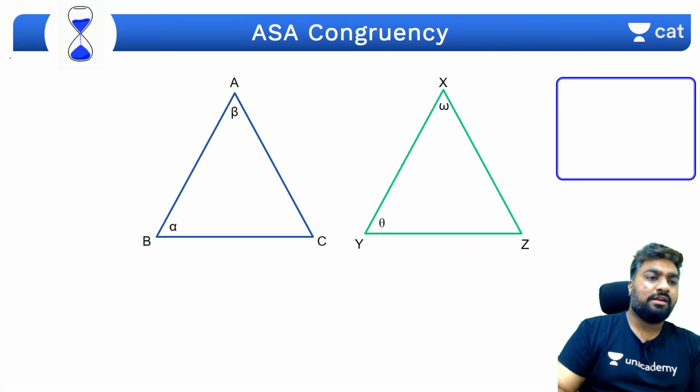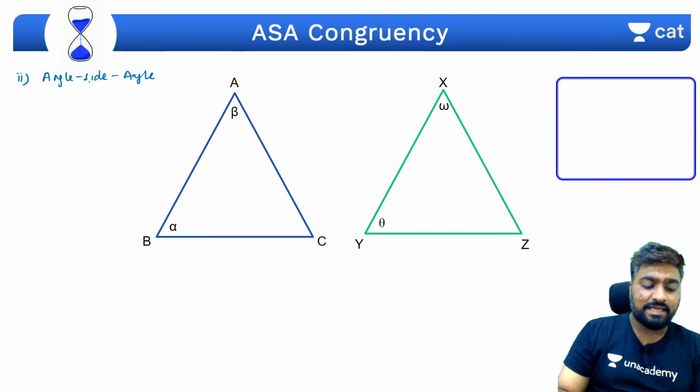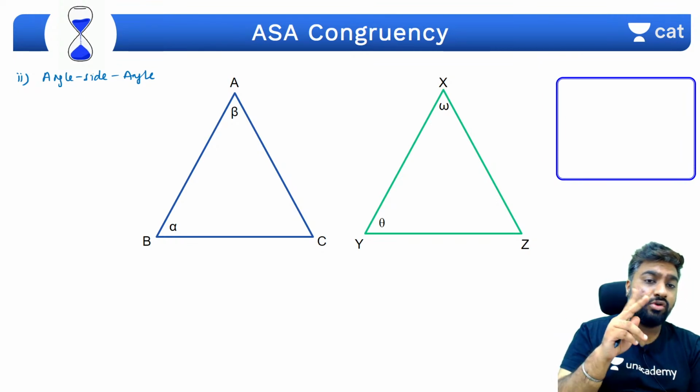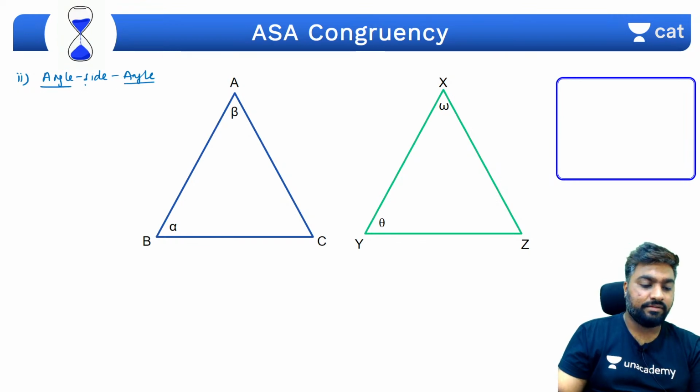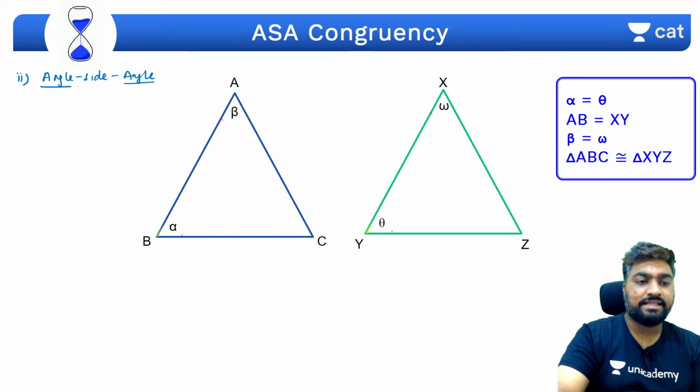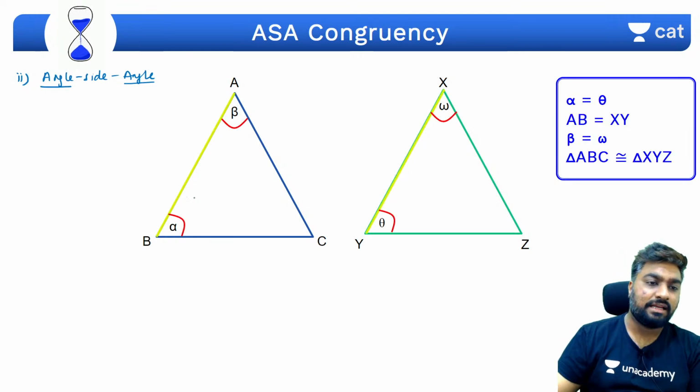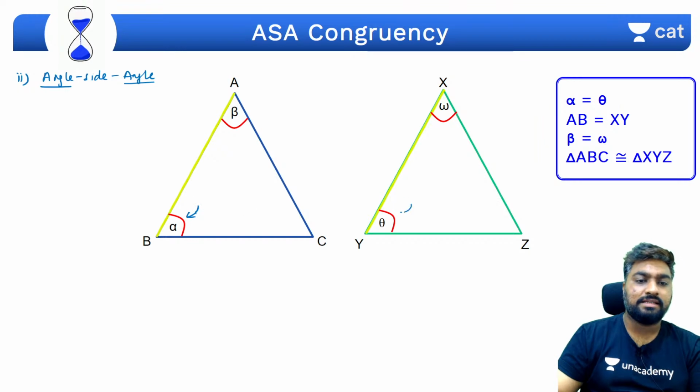Let's move on to the second rule, which is ASA congruency. ASA क्या है? Angle, side, angle. जैसे previous case में अपन ने देखा था कि दो इक्वल साइड के बीच का एंगल, यहां पे क्या है? दो इक्वल एंगल्स के बीच का साइड। Yes, so if I say angle alpha and theta are equal, this and this is equal, this and this is equal, इन दोनों एंगल्स के बीच के साइड्स क्या हैं?